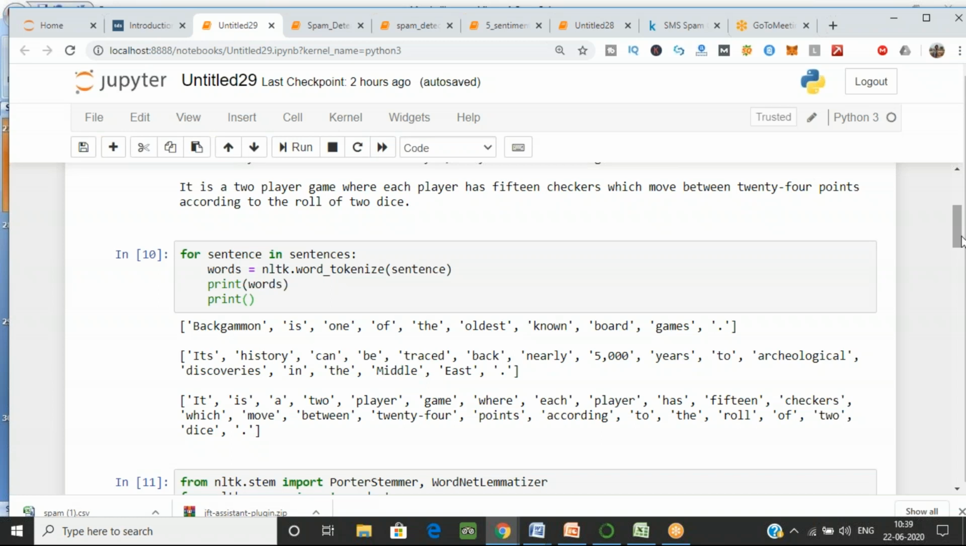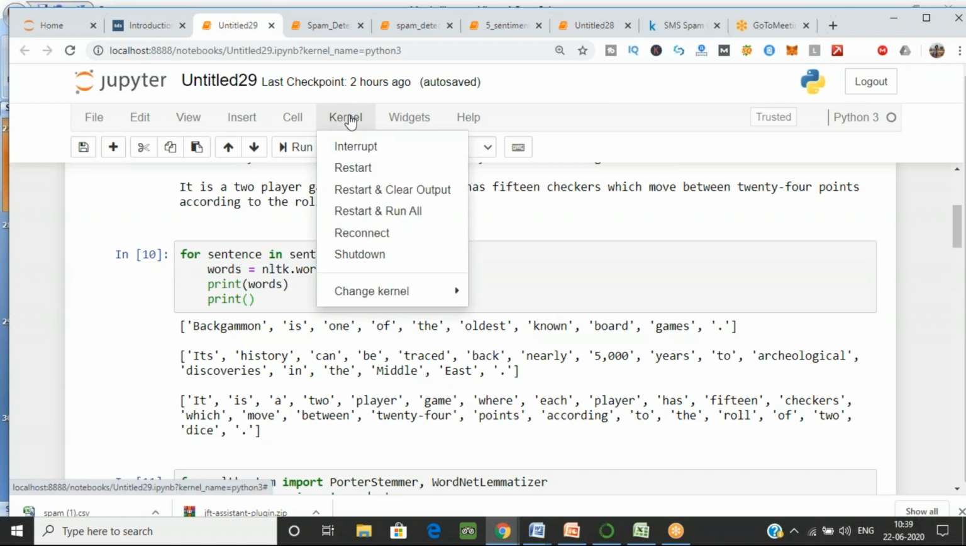Okay. Kushi is getting it. What about others? Is everyone getting the output? Okay. Kernel is not connecting, Bhavya. If you are getting the error, start your kernel and run. Go over here, see my screen, go to kernel, restart it.